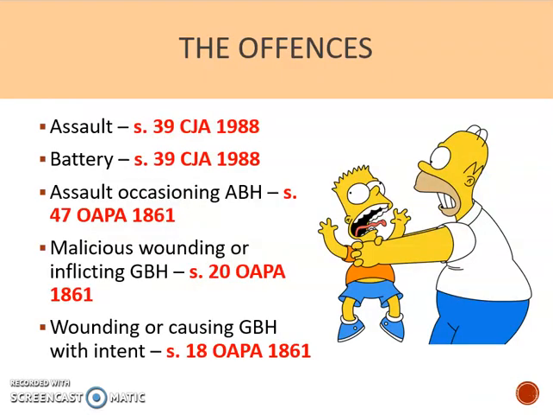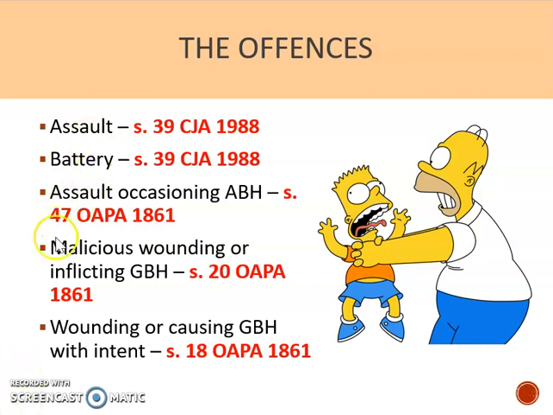To begin with, though, it's important to recognise that in this topic of non-fatal offences, there's a gradient scale of offences based on the level of harm caused to the victim and the level of intent demonstrated by the defendant. And that gradient scale is represented on this slide here, with the least serious, assault, at the top and the most serious, wounding or causing GBH with intent, section 18, at the bottom.